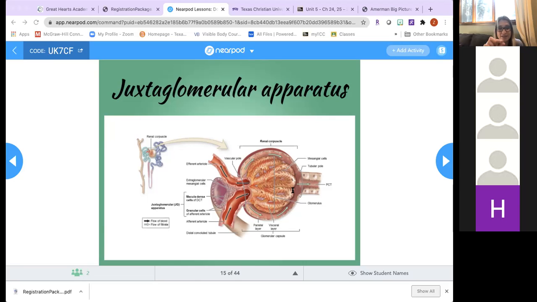You can see the macula densa cells are different. They don't look cuboidal. They look more like columnar cells. And they are right there where I keep pointing, you can see where I'm pointing, coming in contact with those granular cells there.